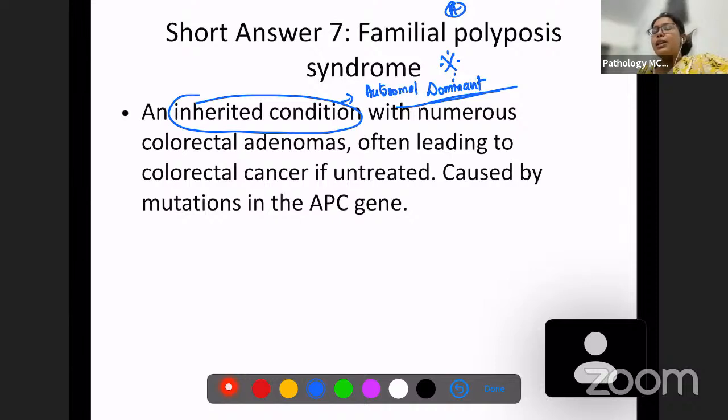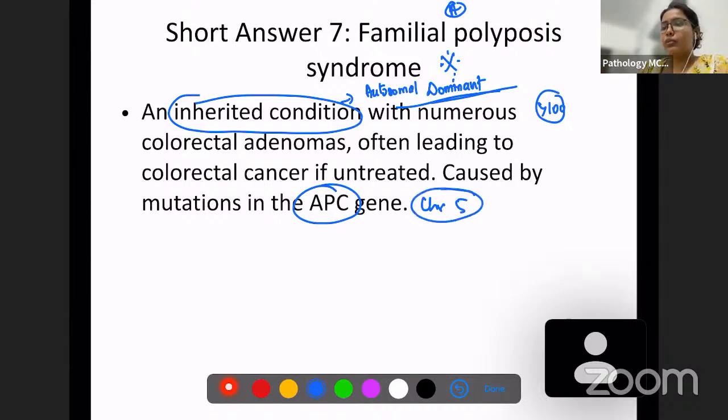Okay. So this has numerous, in fact more than 100 polyps can be identified, often leading to colorectal carcinoma if untreated. This is caused by mutations in the APC gene, which is present on chromosome 5. So these are a few genetics associated with familial adenomatous polyposis syndrome.